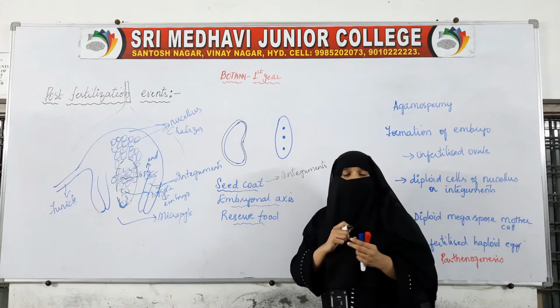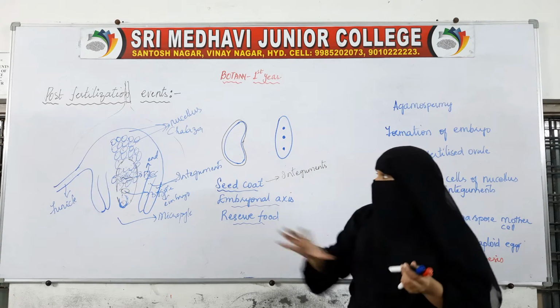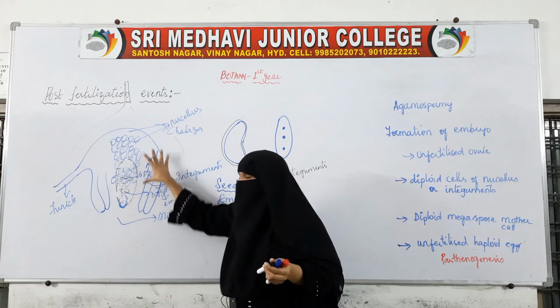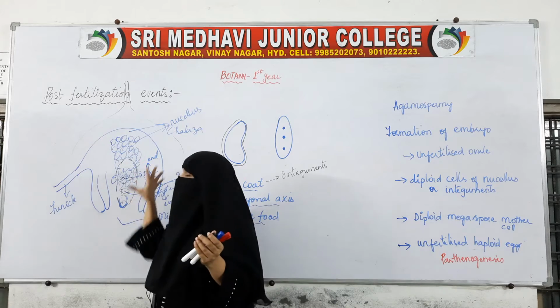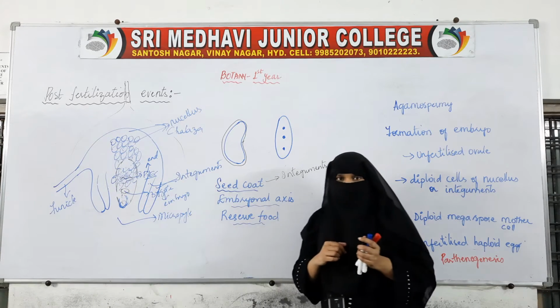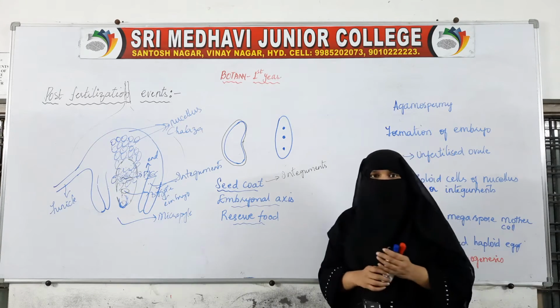The seed coat has formed from the integument. The ovule has changed into the seed. The two integuments make the cover of the seed.